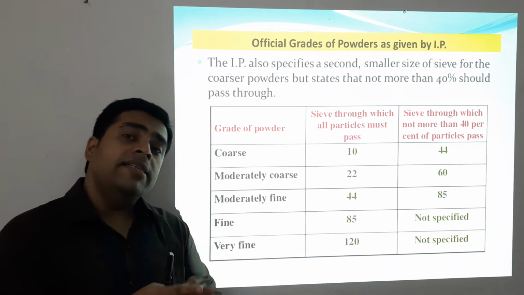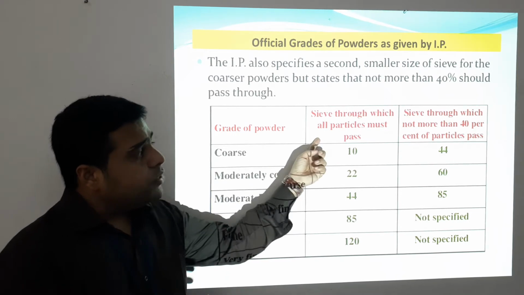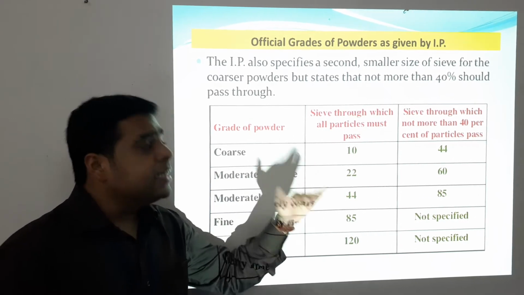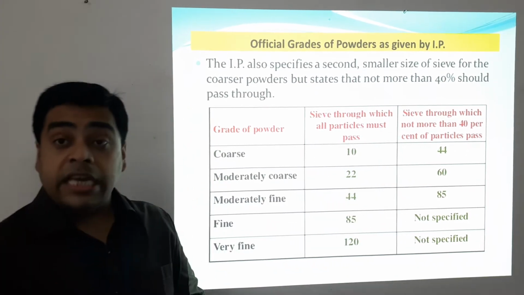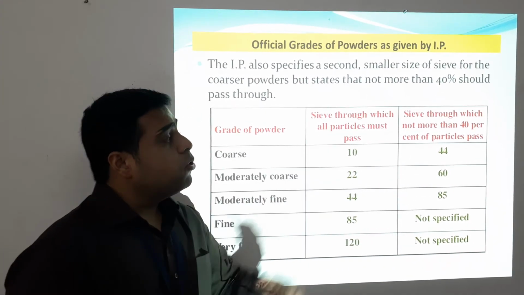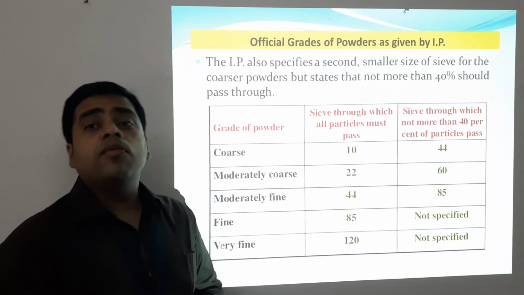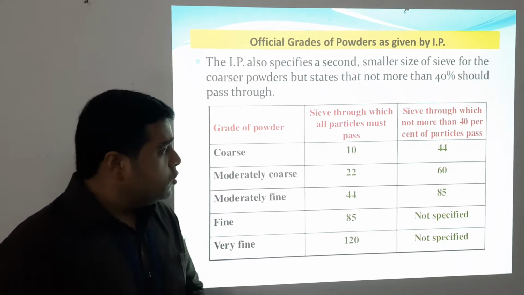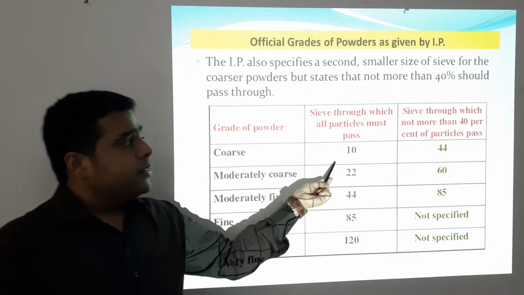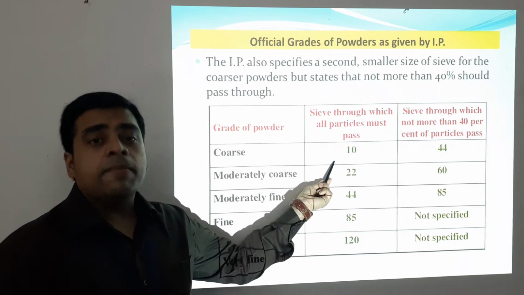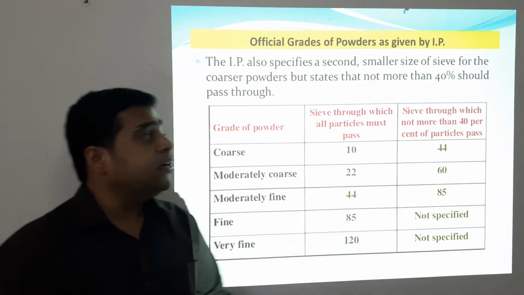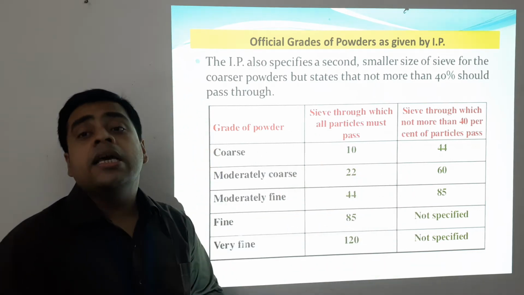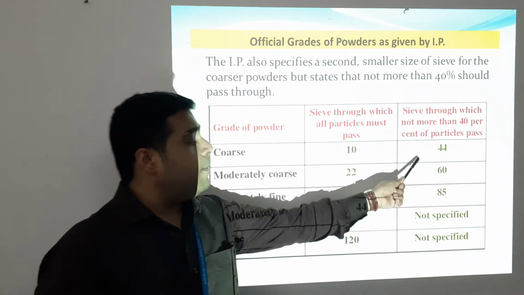It is not only specifying the sieves through which all particles must pass, as mentioned in the previous slide, but also the sieves through which not more than 40% of the powder must pass. For a coarse powder, it must pass fully through sieve number 10 and not more than 40% of particles must pass through sieve number 44.